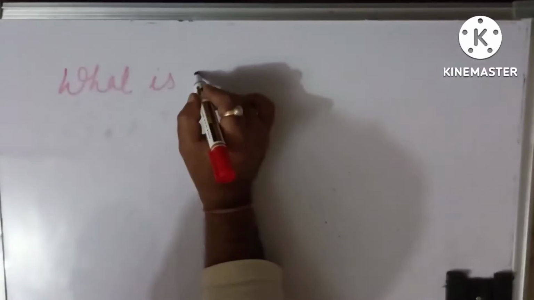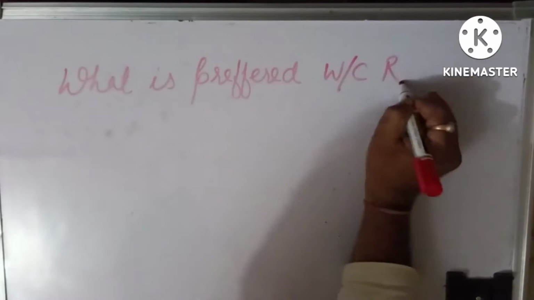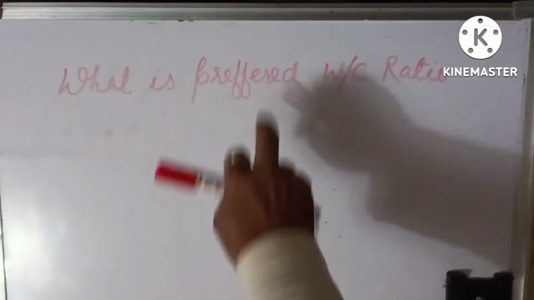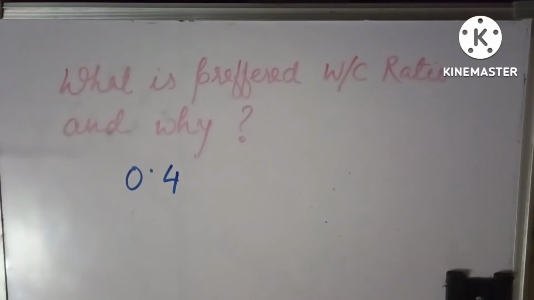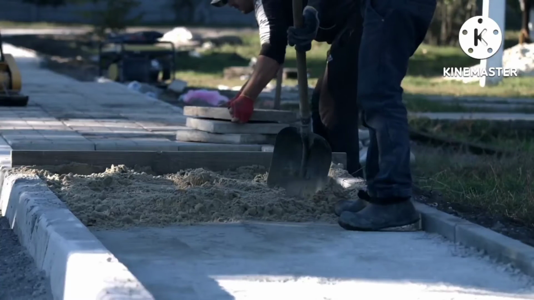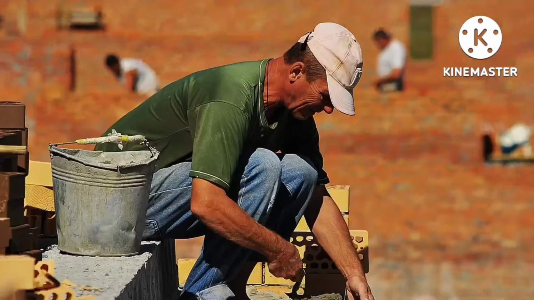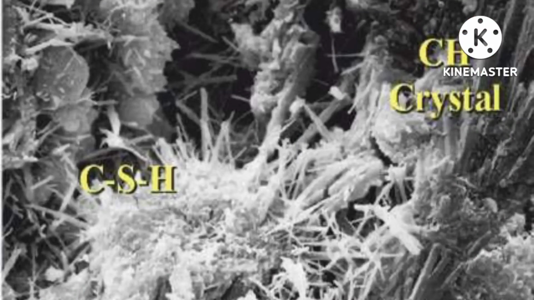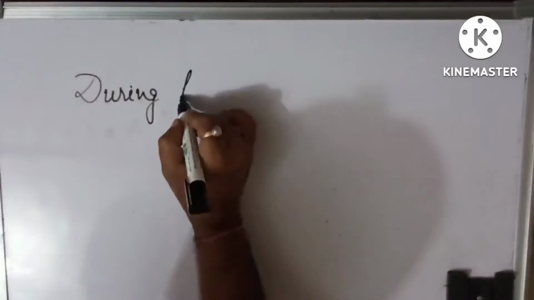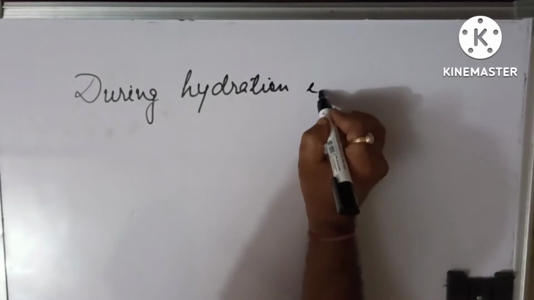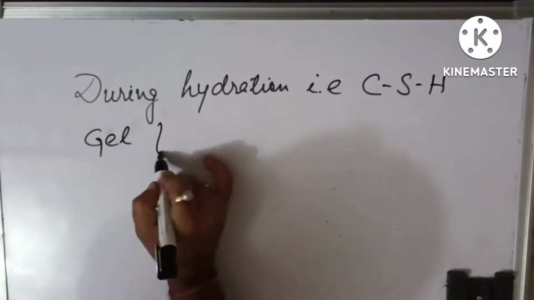Now the question is, what should be the WC ratio, or what is the preferred water cement ratio? The preferred water cement ratio is 0.4. The reason is, while preparing a concrete mix, the hydration reaction starts as soon as water is added. During this reaction, we know that CSH gel starts to form, which gives further strength to the concrete structure.